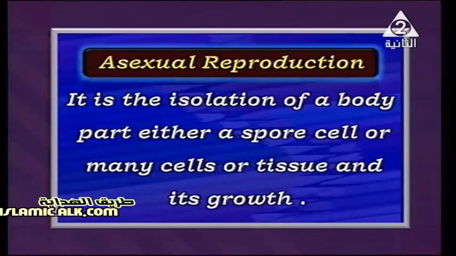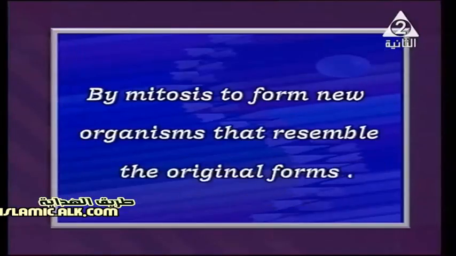After that, asexual reproduction happens by mitotic division, which doesn't mean a reduction in the number of chromosomes. Simply, like when you hurt yourself and cut a part of your body, the lost cells are compensated by mitotic division, or mitosis.